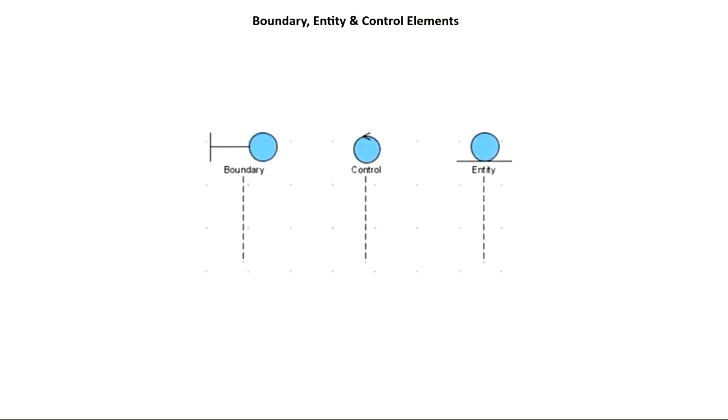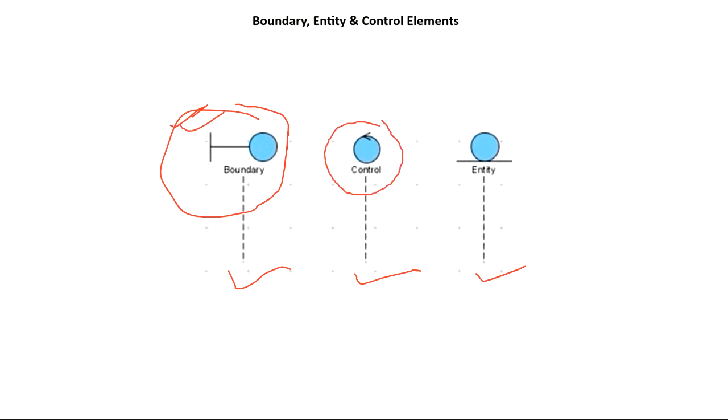Then we have seen three more types. For example, these are your different participants. If you want to have a user interface, the user is working on some user interface, you want to access some input output device, you will use this boundary. If you want to show that this control system is monitoring my whole sequence diagram, something is controlling the whole sequence diagram, so that controller you can represent with this control symbol. Entity means if you are accessing any table, any data, anything from a file, that could be an entity.